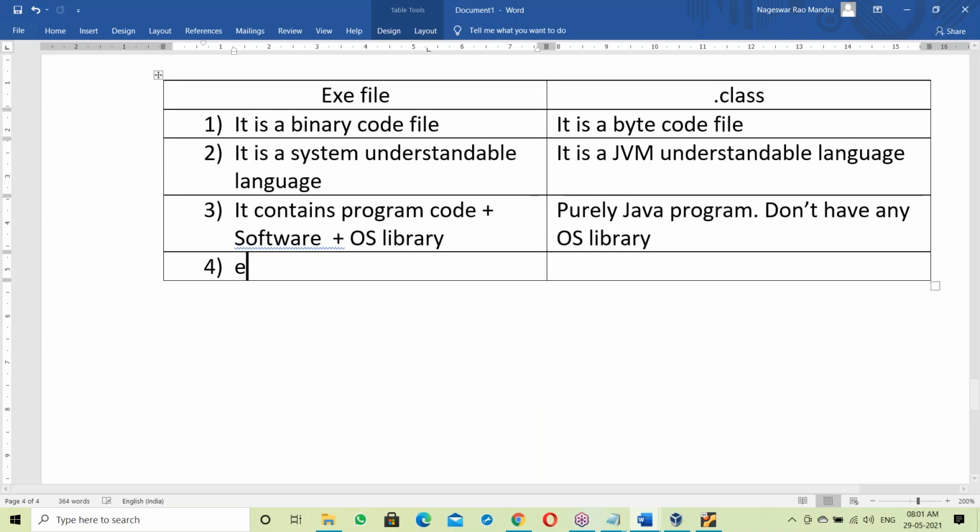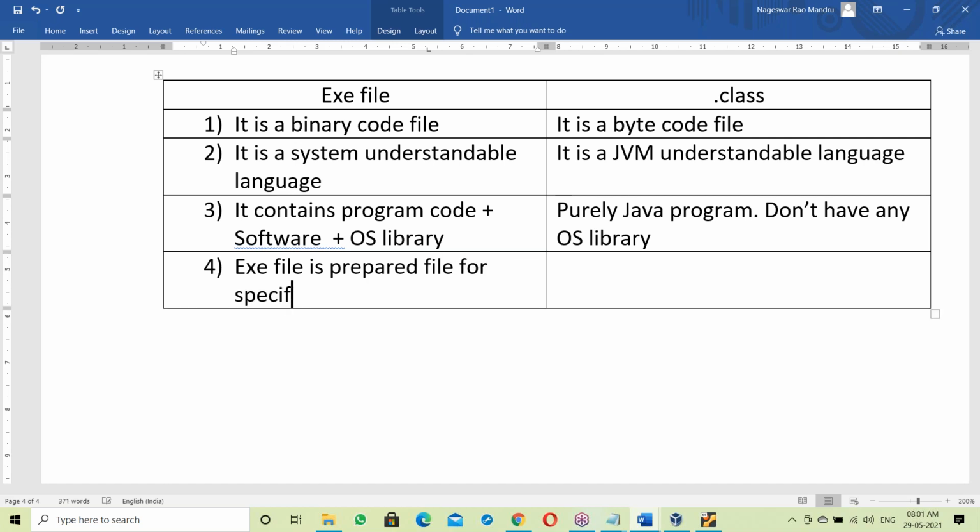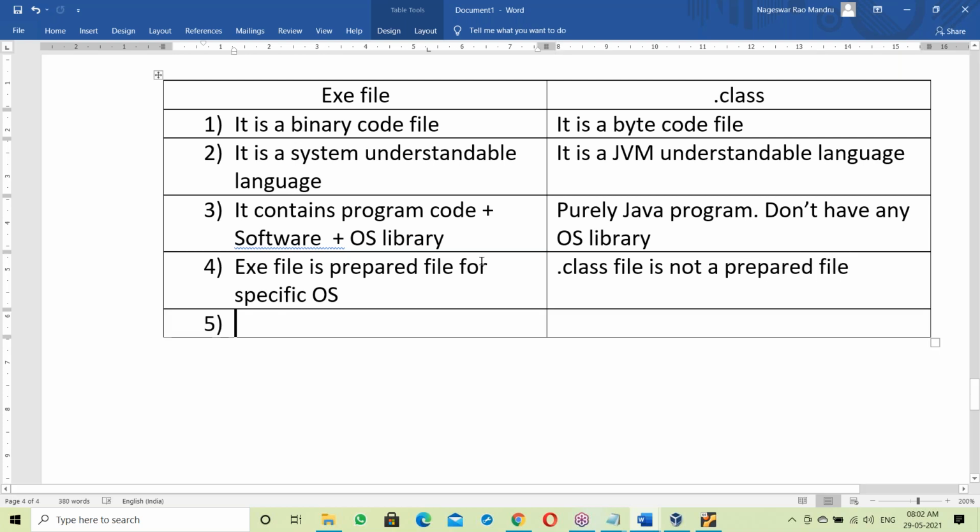Next here, exe file is a prepared file for specific OS. Dot class file is not a prepared file.